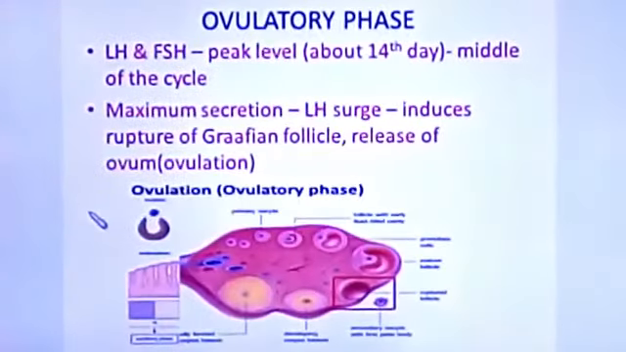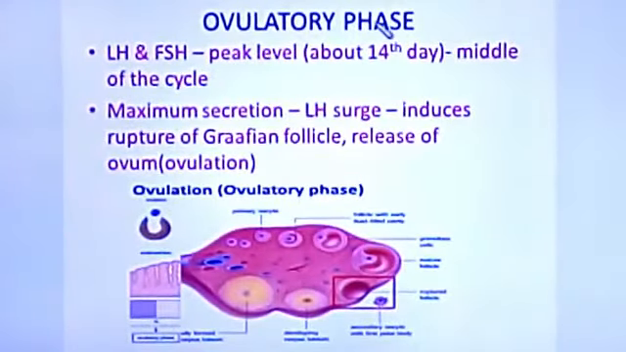Next one is called the ovulatory phase. Ovulatory phase is the 3rd phase. From the name itself, it's very clear that ovulation occurs. During this phase, LH and FSH will be at peak level. This phase usually occurs about the 14th day, that is in the middle of the cycle. Middle of the cycle means 28 is divided into 14 plus 14. So you can say the middle of the cycle, that is what is called the ovulatory phase.